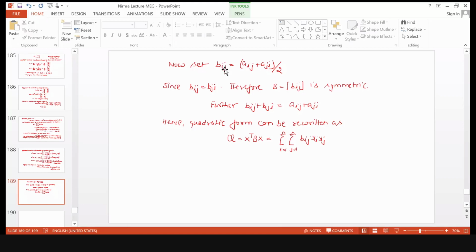I am setting a new matrix whose ijth element is equal to the ijth element of the A matrix plus the jith element of the A matrix, divided by 2. So Bij equal to Bji, therefore B is a symmetric matrix. Got it? And further, Bij plus Bji will be equal to Aij plus Aji. So we set the new B matrix from the A matrix, so that the B matrix will be symmetric as per this condition, and Bij plus Bji is equal to Aij plus Aji.